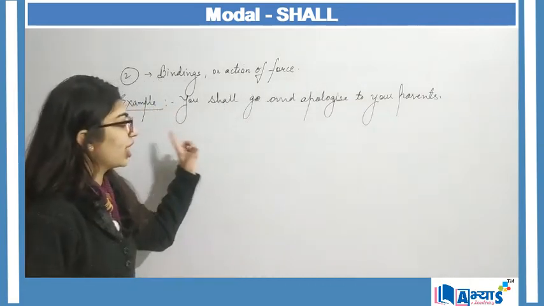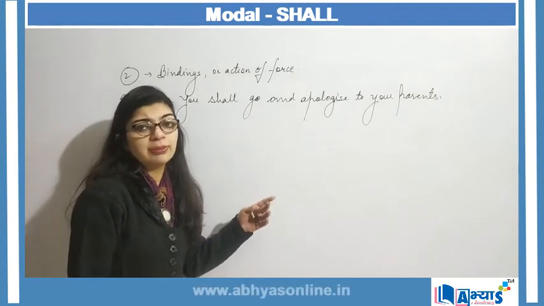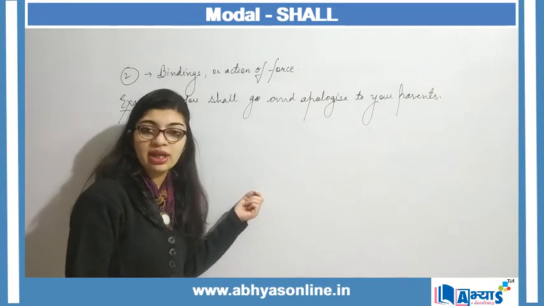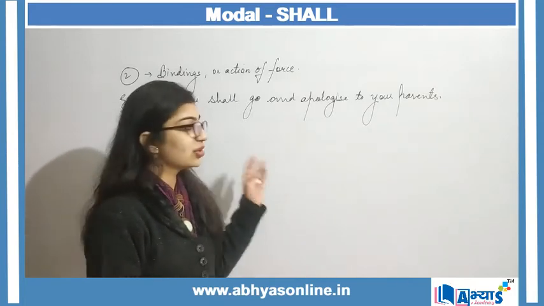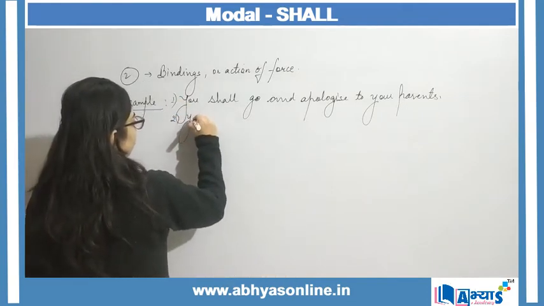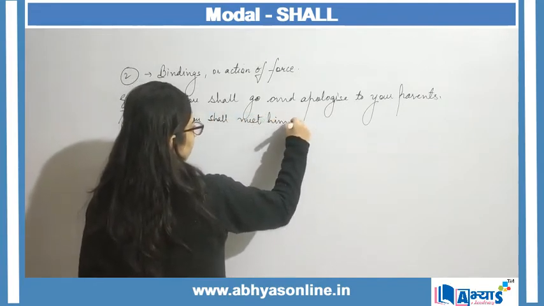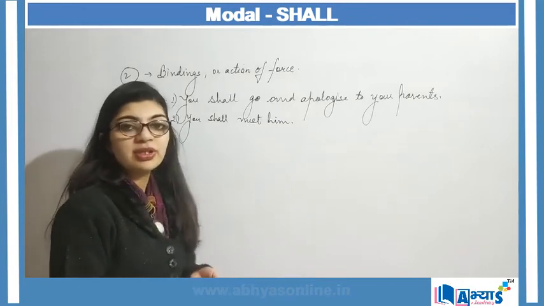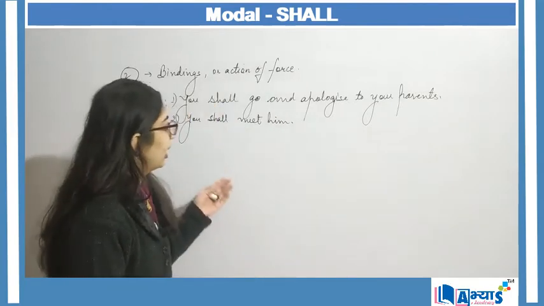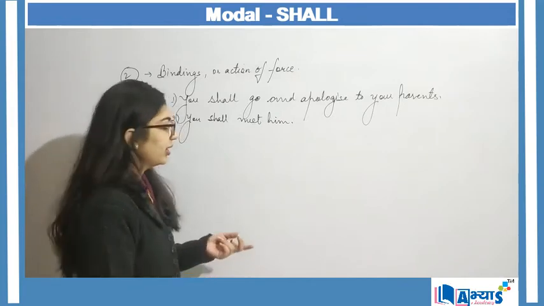Now when I'm saying you shall go and apologize to your parents, this is an action of force. Maybe someone is not willing to apologize, but I'm forcing the person that, okay, now calm down and go and apologize. So this is again an action of force. Or I say, you shall meet him. Maybe the person is not willing to meet. So that is also an action of force. It can be binding. You shall meet him. This is a kind of binding, right?